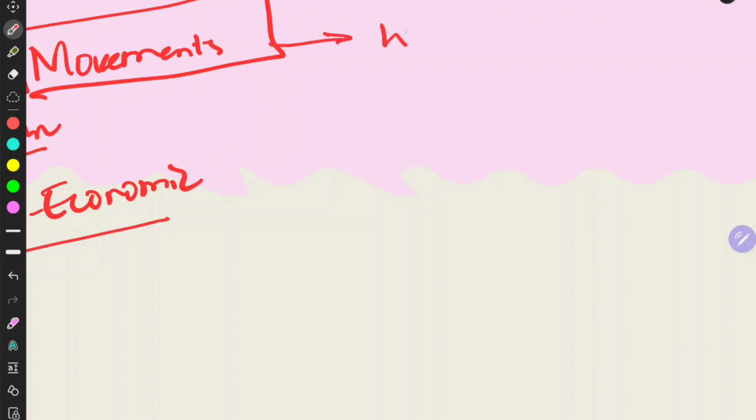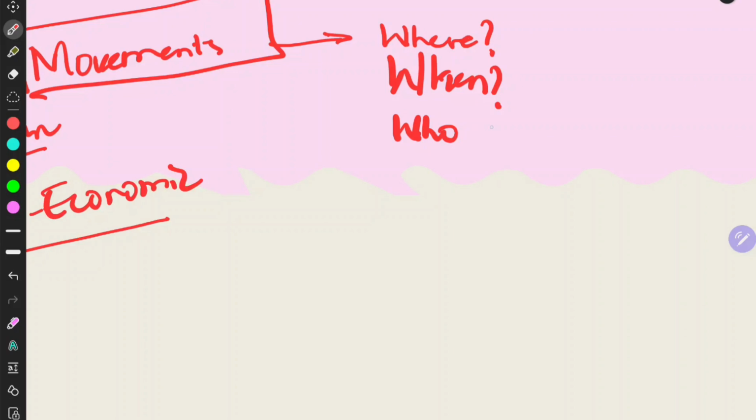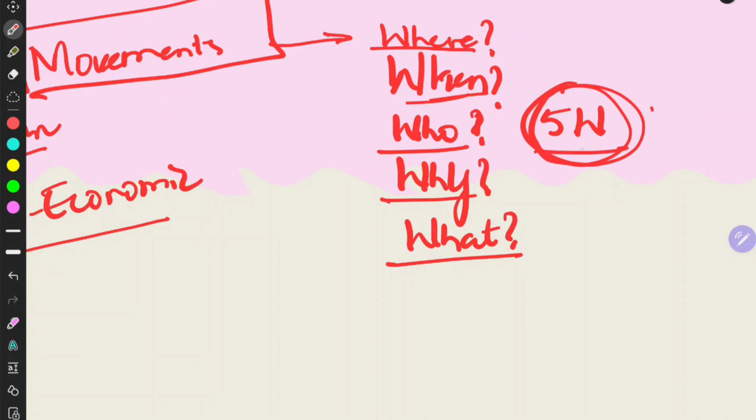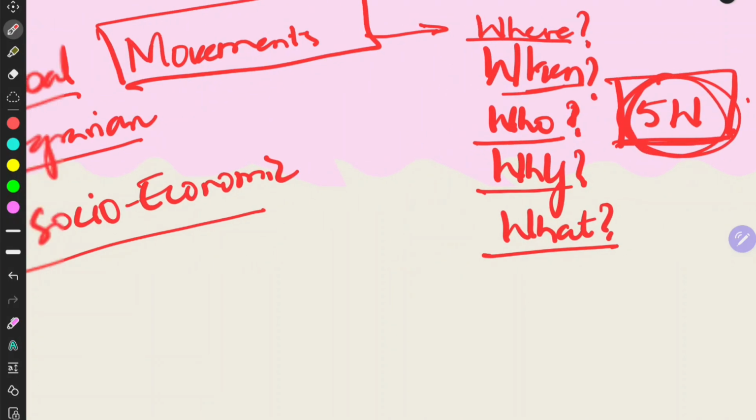First you have to know where did it happen, and when did it happen, and who is the leader, and then why it happened, and at last what is the impact. These 5 W's should be your basis of reading any movement, right?